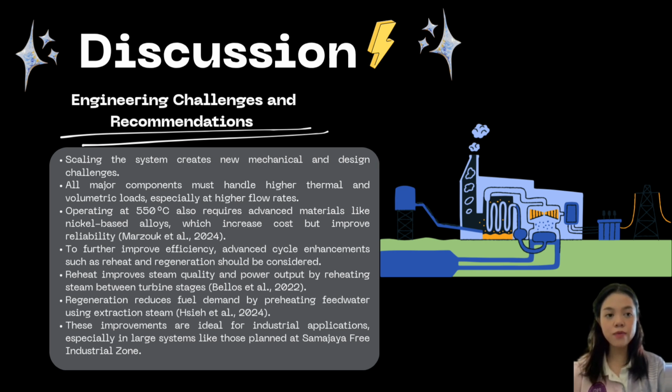Regeneration, on the other hand, improves efficiency by preheating the feedwater using extracted steam from the intermediate turbine stages. This reduces the energy required in the boiler and cuts down overall fuel consumption. Regeneration has a strong impact on fuel economy, especially in mid to large scale systems. Together, these improvements make the Rankine cycle much more suitable for industrial applications. In fact, this type of system design would be a good fit in upcoming developments such as Samajaya Free Industrial Zone, where large-scale power generation is needed. Incorporating reheat and regeneration can meet energy demands more efficiently while maintaining reliability.